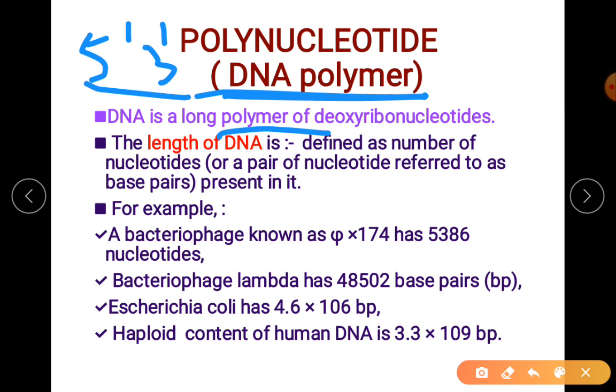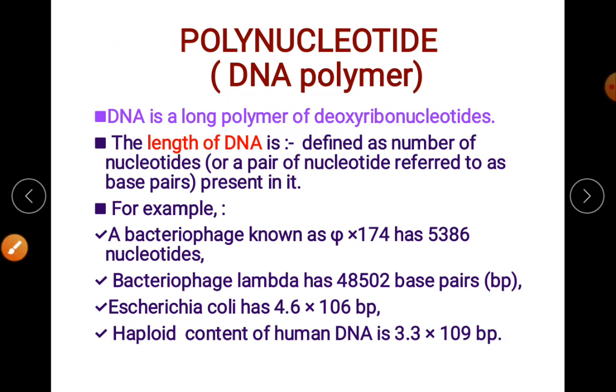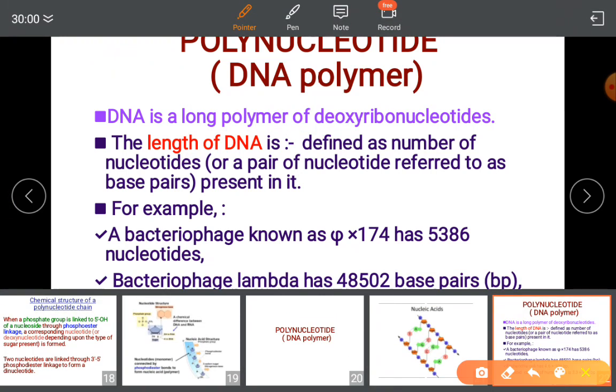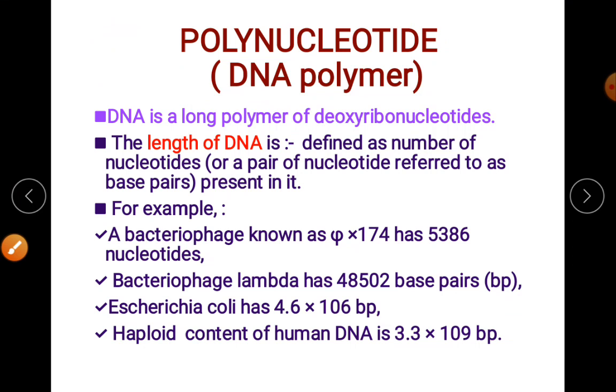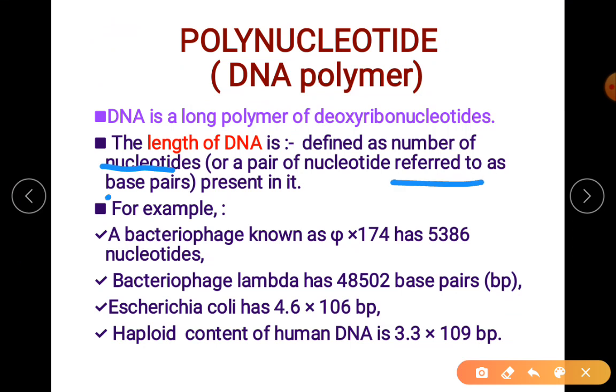Now, the length of the DNA can vary from organism to organism. How long can it be? See, here they have given certain examples. It is based on the number of nucleotides, okay? So when I say the number of nucleotides, we are referring to base pairs.